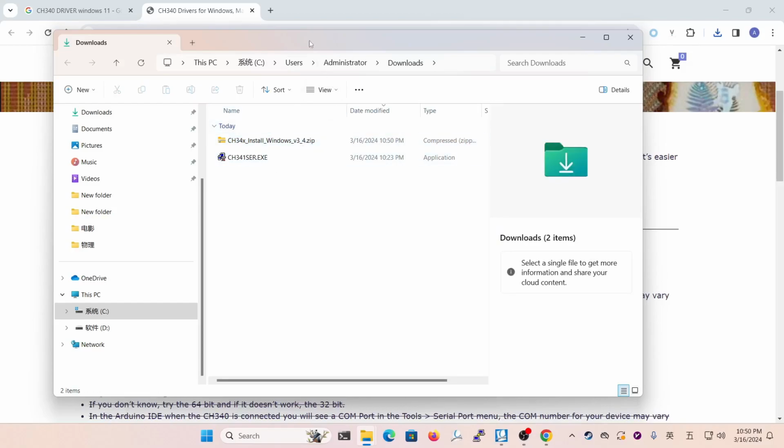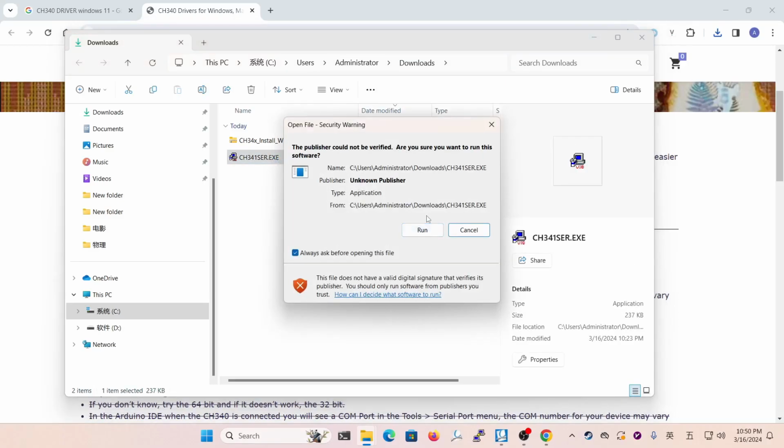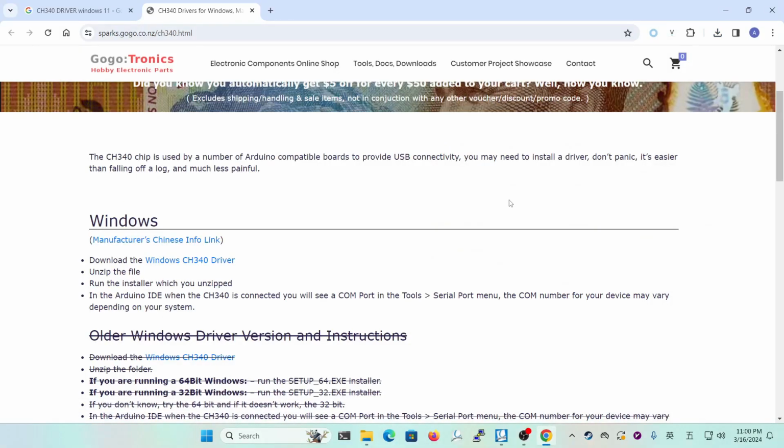And after you download this driver, just install this driver on your computer. Because I have installed this on my computer, I would just skip this step and move to the next step of this tutorial. So after installing the driver, your computer should recognize your ESP32 right now.